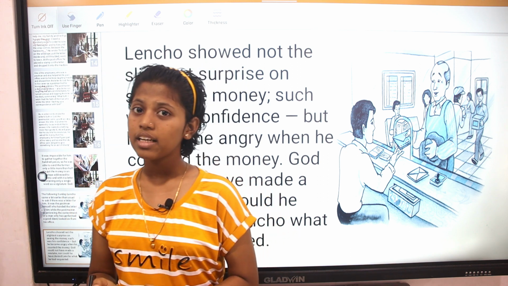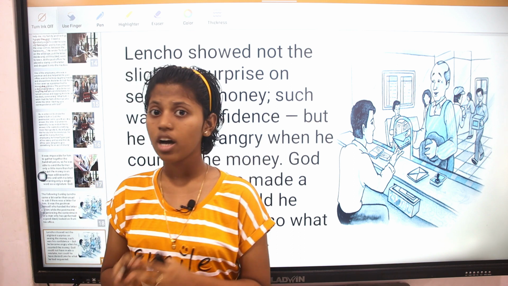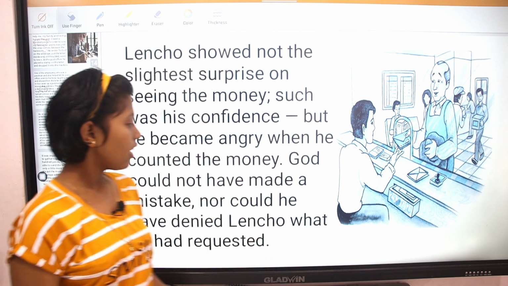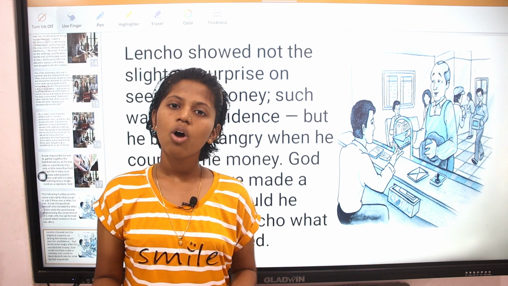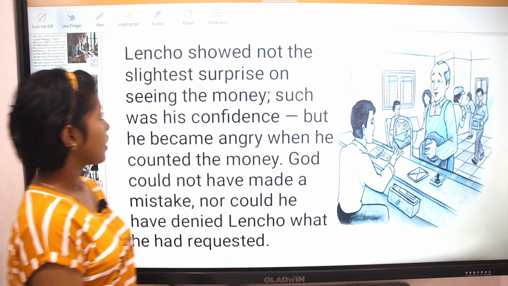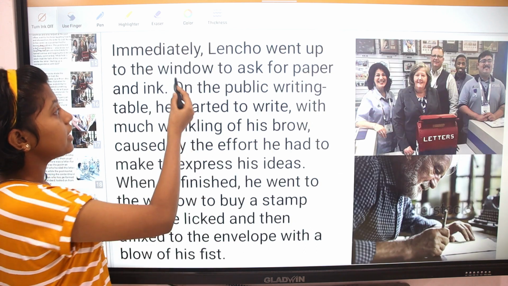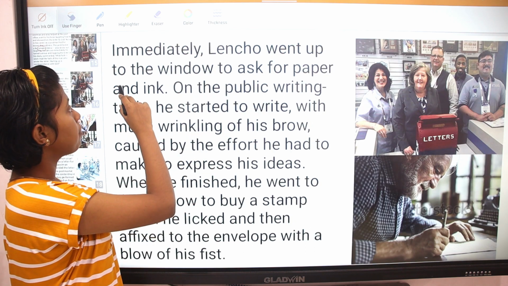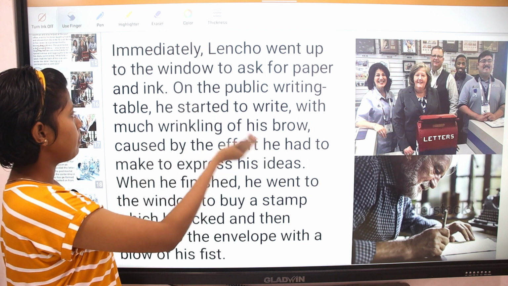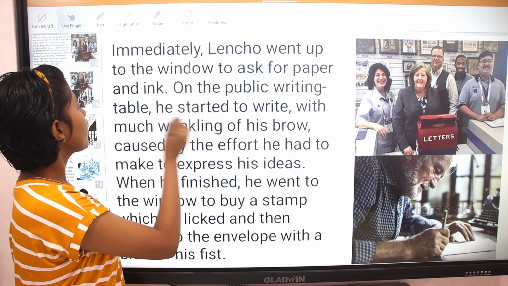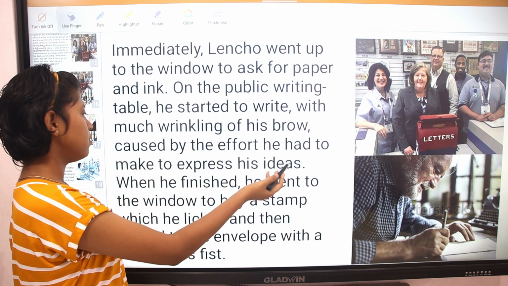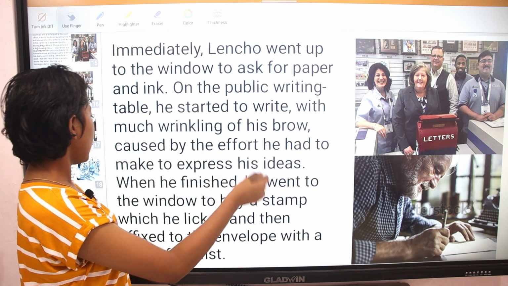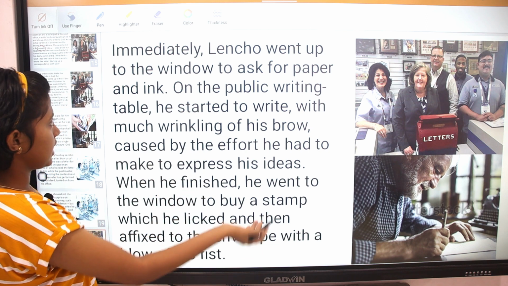As he counted the money, he realized that it was not 100 pesos. So he became angry, and he says that God would not have made any mistake, nor would God have denied his request. Immediately, Lencho went up to the window to ask for paper and ink. On the public writing table, he started to write, with much wrinkling of his brows caused by the effort he had to make to express his ideas.